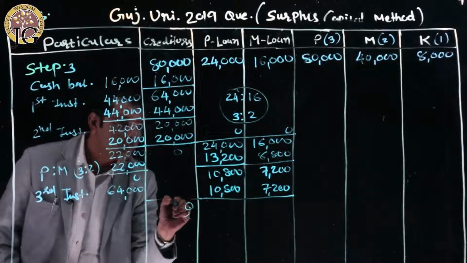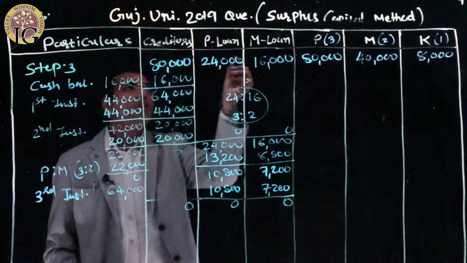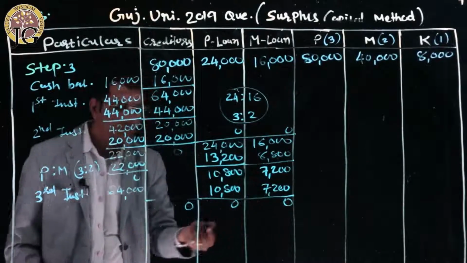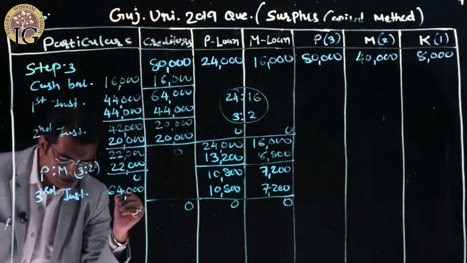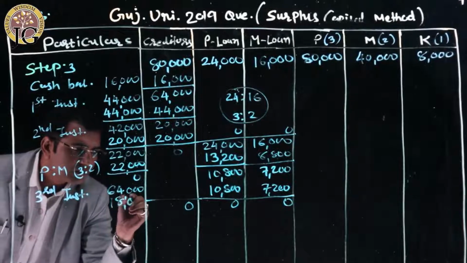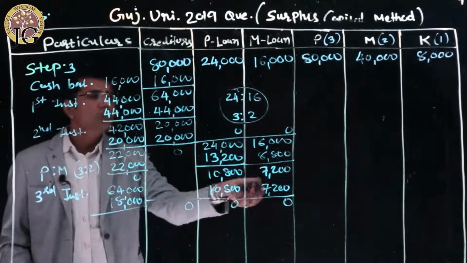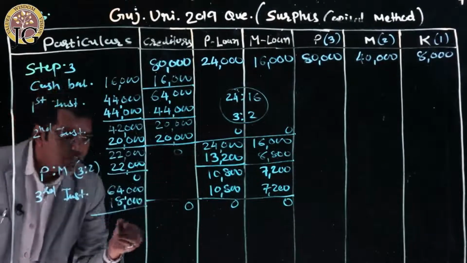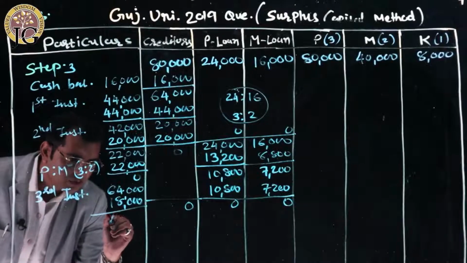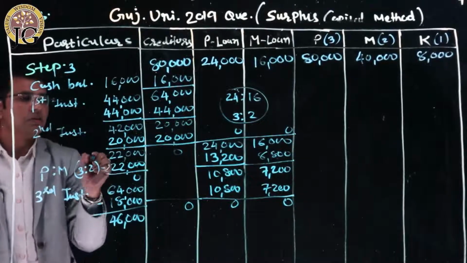Creditors we have already made zero, and this also became zero, this also became zero. That means all the liabilities have been paid. 10,800 plus 7,200 is equal to 18,000 rupees. So out of the 64,000, 18,000 rupees is used to pay P's loan and M's loan. So the amount that remains with our hand is 46,000 rupees, right? 46,000 rupees.